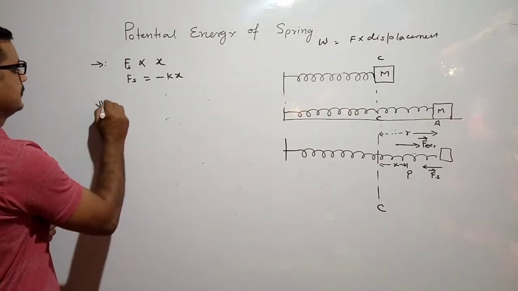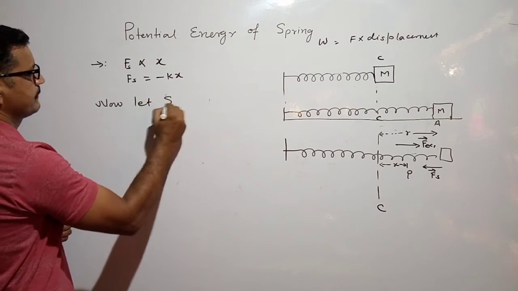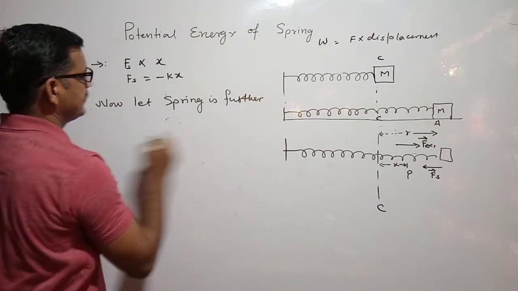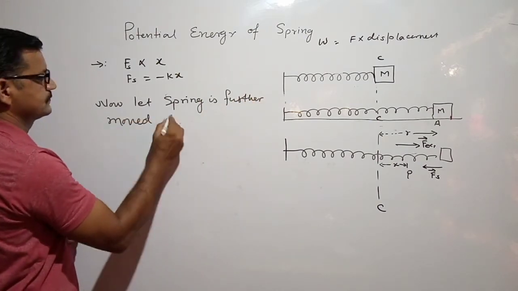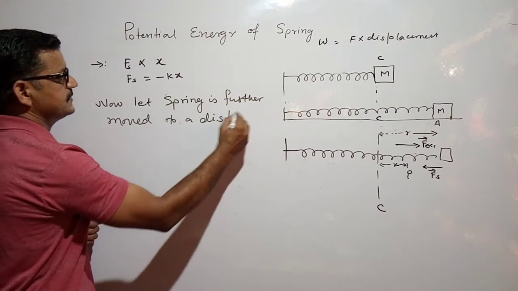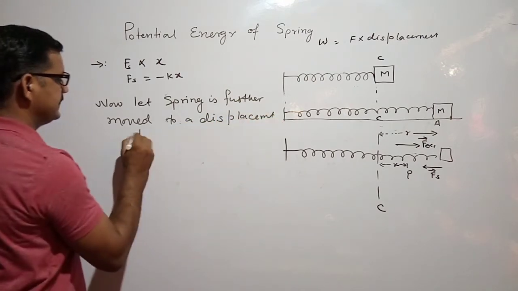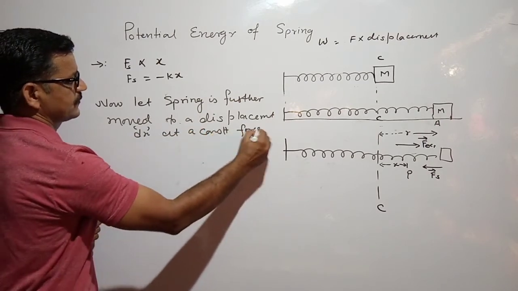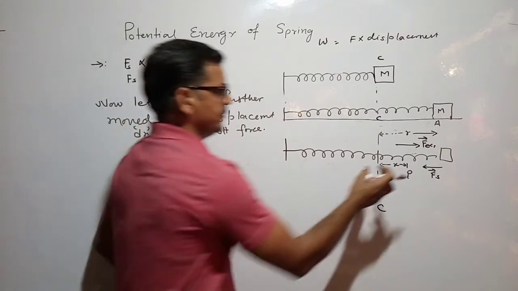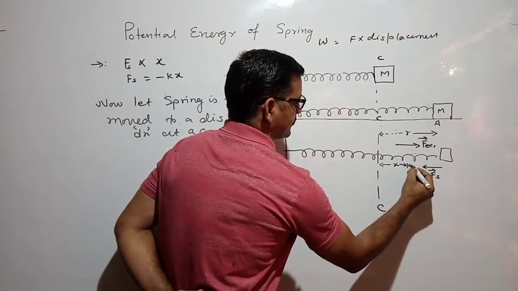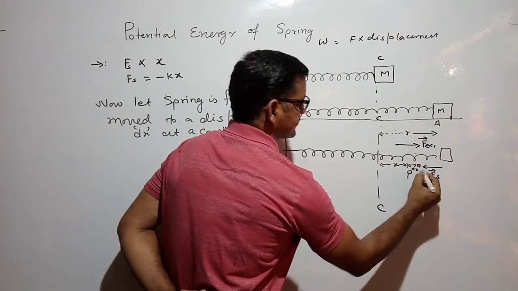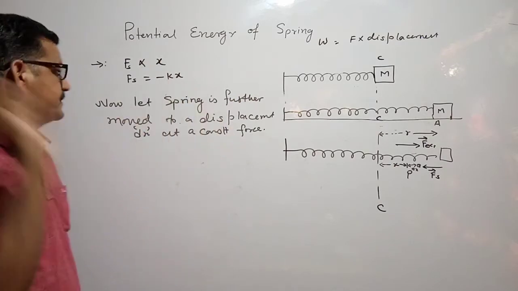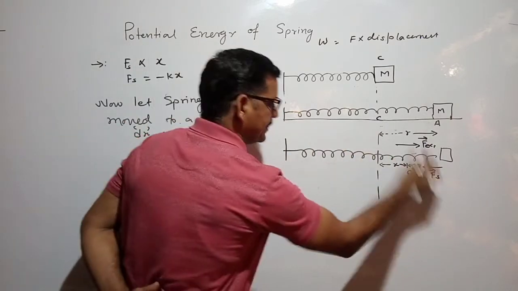Now let the spring be further moved through a displacement dx at a constant force. We just displace this mass from point P to Q, a small displacement dx, and for that time the force remains constant.